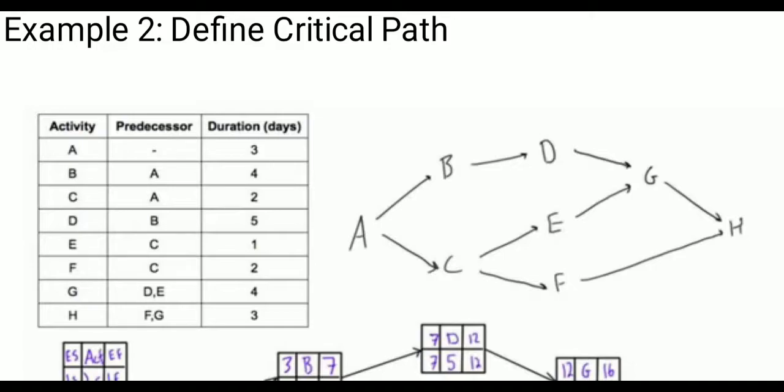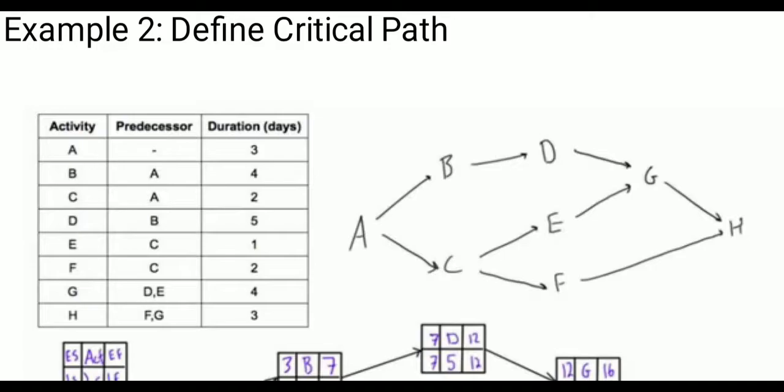Now second activity B, its predecessor is A. So let's start from A to B, then next activity is C. C also has predecessor A. That's why we are showing that A is a common predecessor to B and C. Then D follows B, that means B implies D. Then E implies C. So again here C is common to E and F. So there are two branches from C.